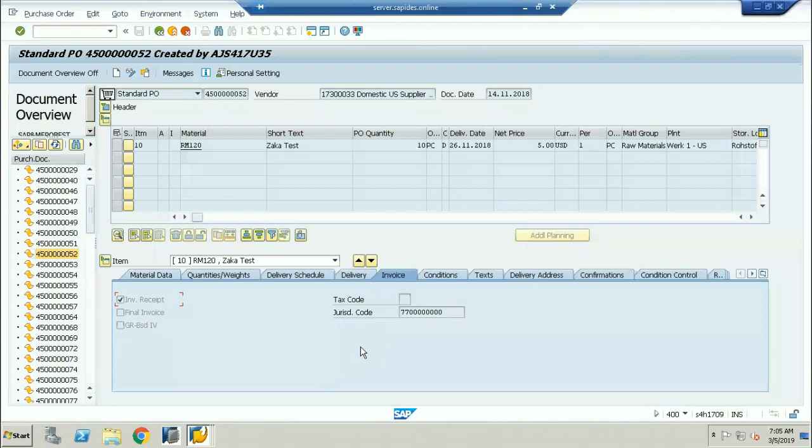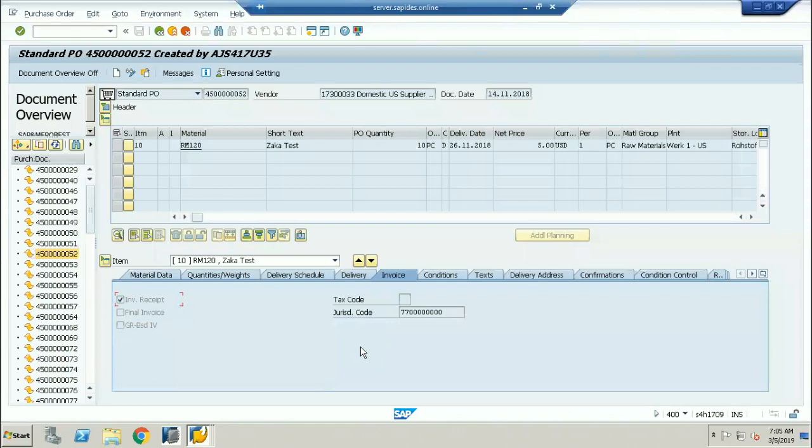And what is the total GR value? The GR value is going to be 50 USD. See here, 50 USD is going to be called the GR value. Till now, the invoice has not yet been done, meaning the particular invoice is not yet closed. So the invoice amount is 0. This is exactly what the MB5S report will give, the complete information.